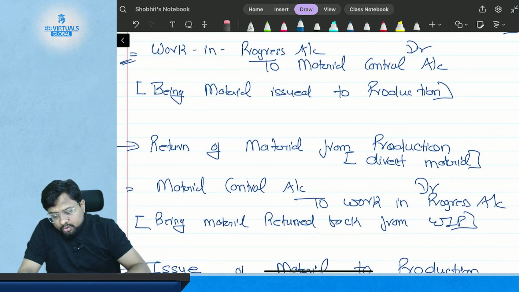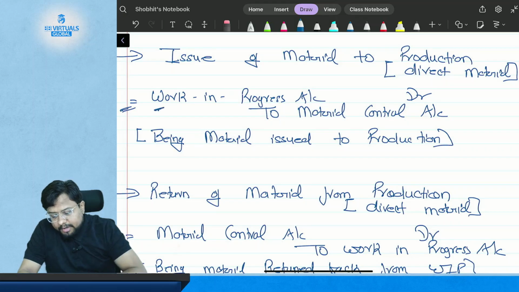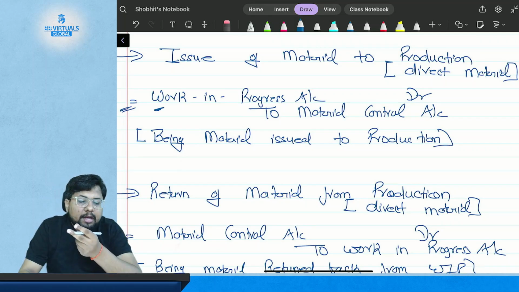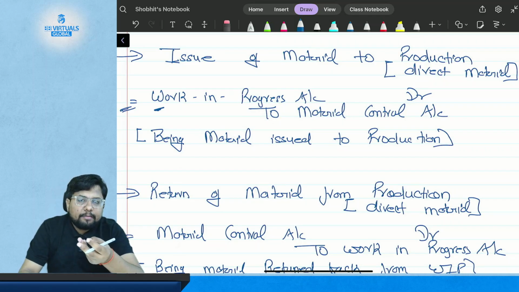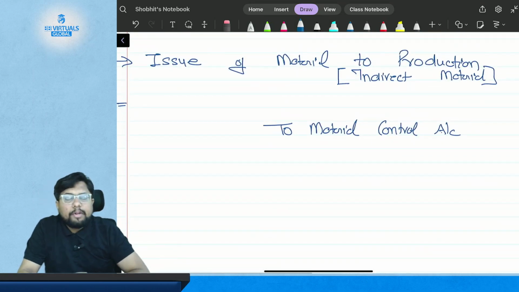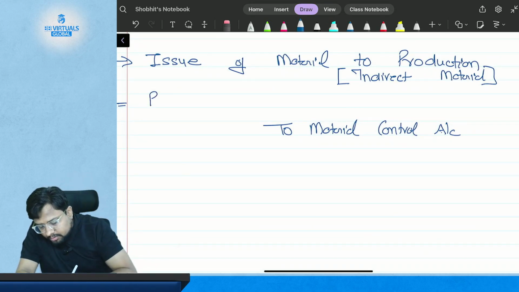When we issue direct material, we debit work in progress, but there is a slight difference in recording the accounting in case of indirect material. In case of indirect material, we don't debit work in progress. First we debit what? The production overhead.